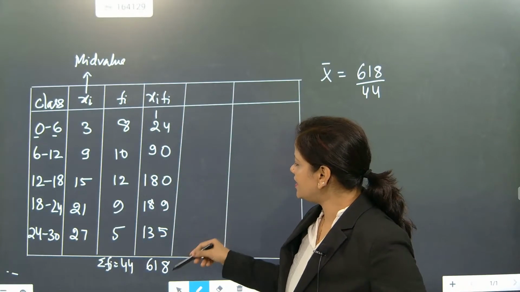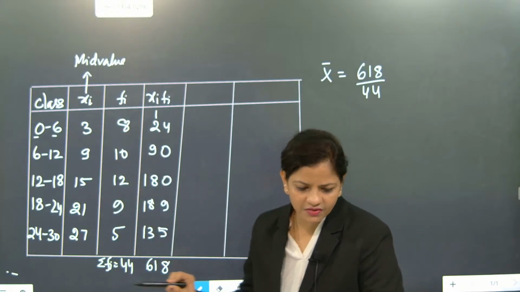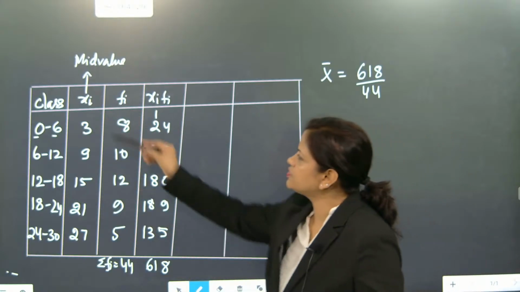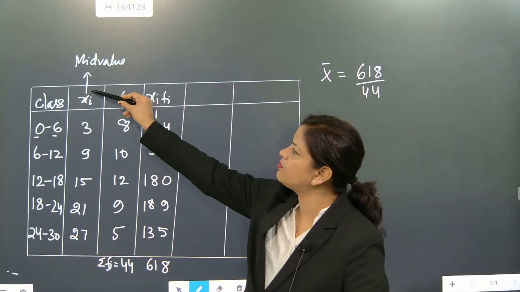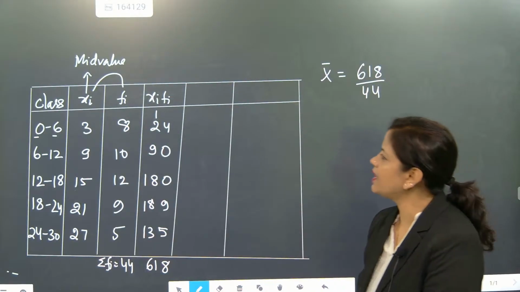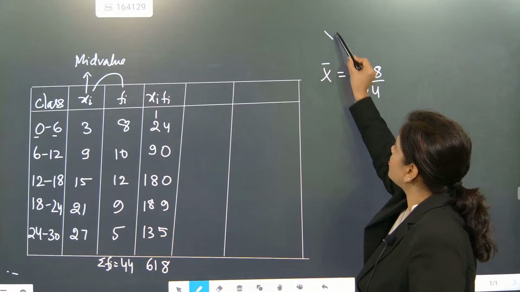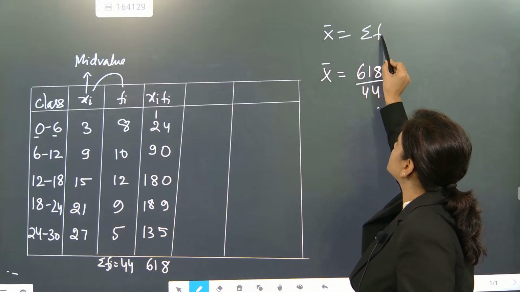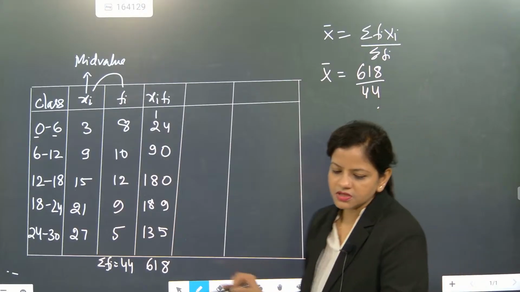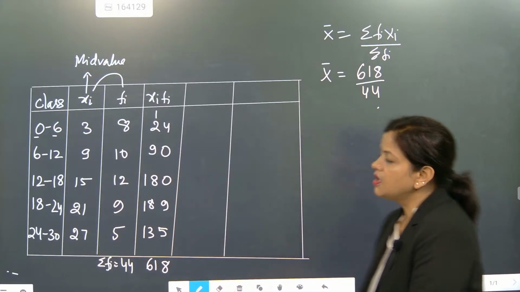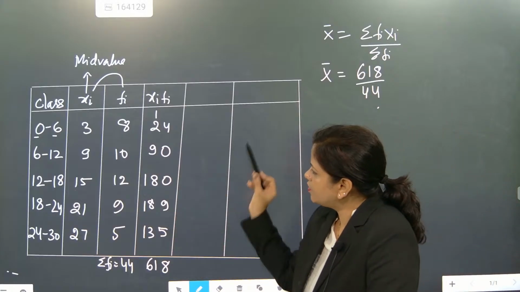Same method will be there, no big difference. First you have to find the mid value, whatever middle value comes, again the same, we have to multiply this. Once you multiply, summation of fi xi is there. The mean formula is, direct method I have used, summation of fi xi by summation of f. Done. So this is understandable, okay, Manshu? So now look here. Summation of fi xi, calculation part one time only you need to check.